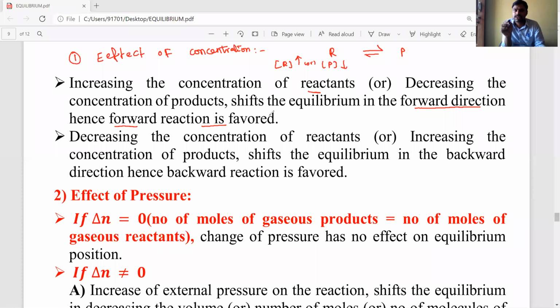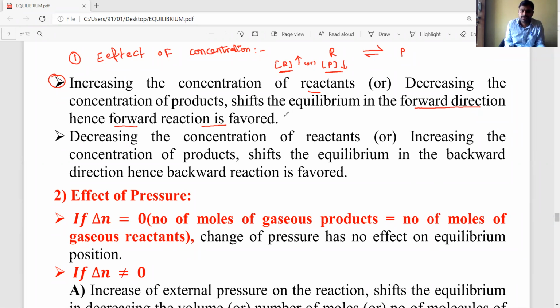First point, listen carefully: if the concentration of reactants increases or the concentration of products decreases, then the equilibrium shifts in the forward direction, and the forward reaction is favorable.